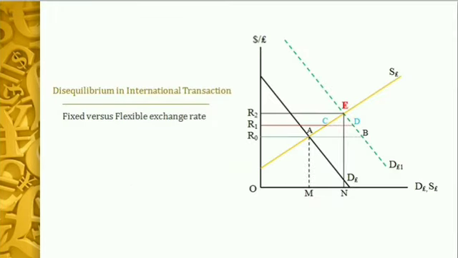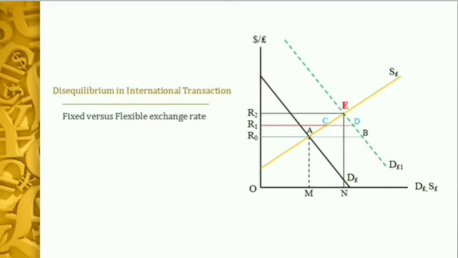Let us now consider the disequilibrium in the international transactions and find out the efficacy of fixed versus flexible exchange rate to bring about equilibrium in context of international transactions. In the diagram, the demand and supply of pound, which is the foreign currency for the United States, are shown along the horizontal axis, and the exchange rate expressed as dollar per unit of pound is shown on the vertical axis.